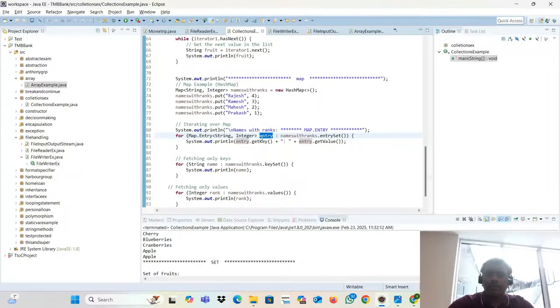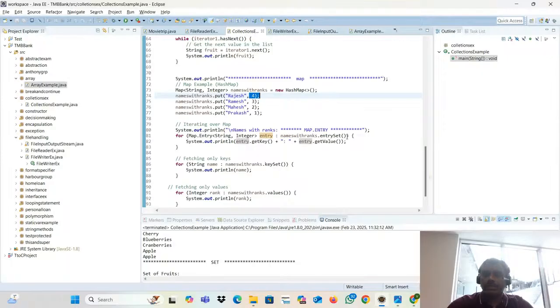Now it will go inside. entry.getKey: what is the use of the getKey method? It will fetch the key. What is the key here? Rajesh. entry.getValue: what is the value? 4. That will be printed here. Similarly, the next map data entry: Ramesh 3, then Mahesh 2, then Prakash 1. It will fetch that.